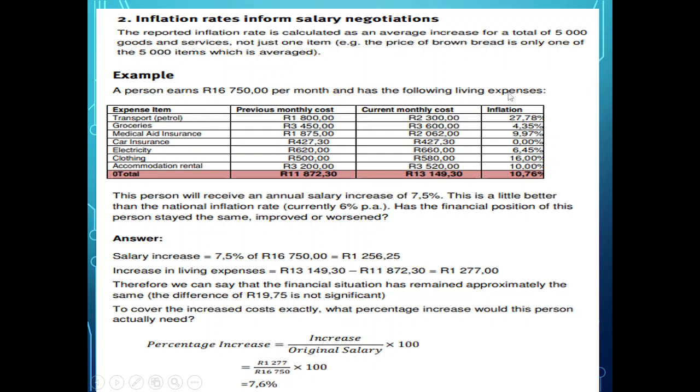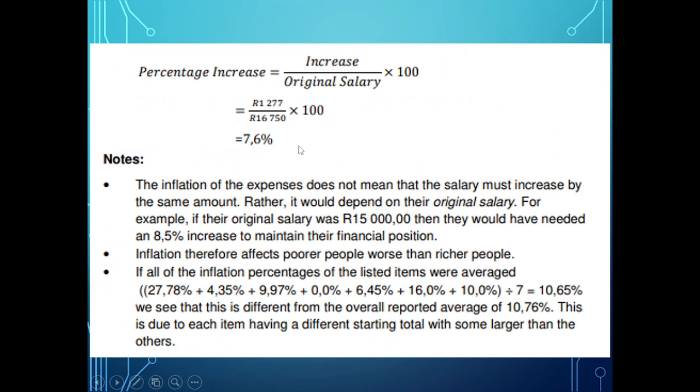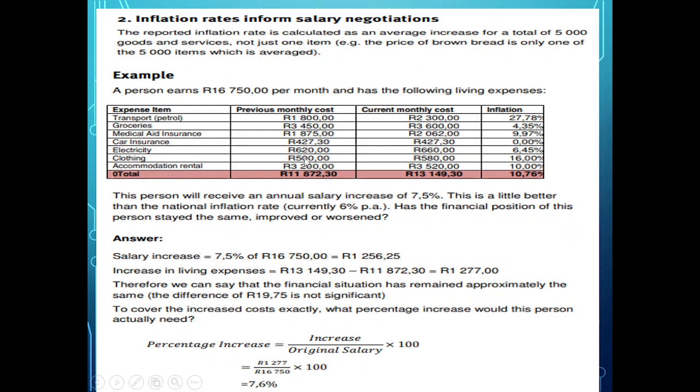Okay, so say a person earns 16,750 per month and has the following living expenses: transport, petrol, groceries, medical insurance, car insurance, electricity, clothing, accommodation, rental. Now if you look at all of this, this is how much the person must spend. This is the person's budget every month. So every month this person pays out 11,800 Rand in expenses, and they only earn 16,000. So they have about 4,000 to spend, disposable income, right?